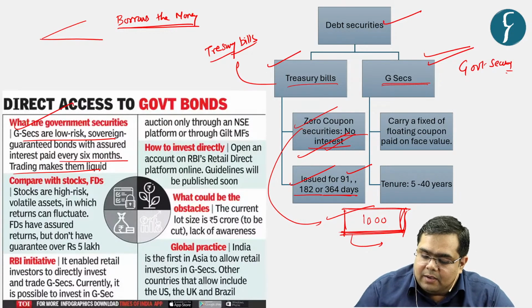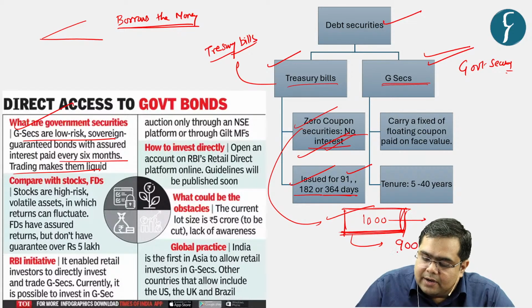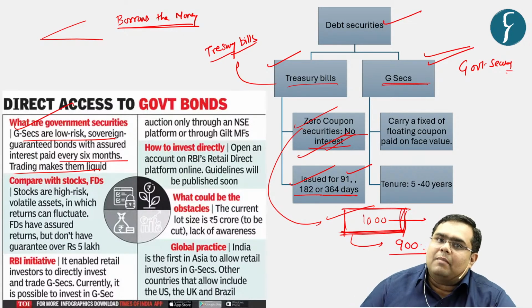You would buy because you can buy this particular treasury bill only in, let us say, 900 rupees, that is lesser than the mark price.